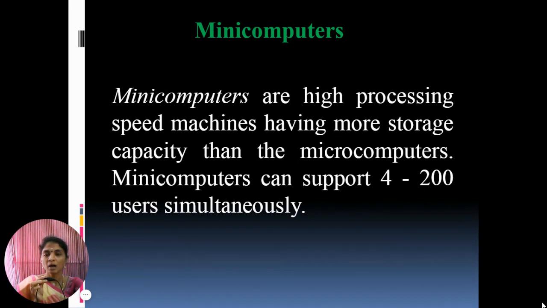Next, they are used for real-time applications in industries, research centers, etc. Then next, mainframe computers are multi-user, multi-programming and high-performance computers. They operate at very high speed and very high storage capacity, so they can handle the workload of many users.